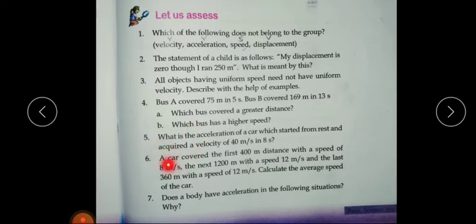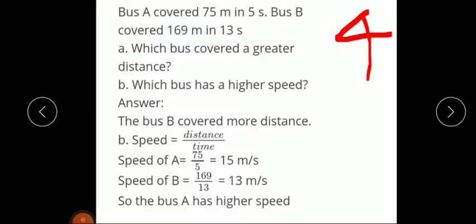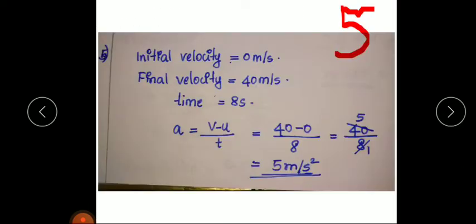Fifth question. What is the acceleration of a car which started from rest and acquired a velocity of 40 meter per second in 8 seconds? So we have to find the acceleration. Okay. So we know that acceleration a is equal to v minus u divided by t. So in this case, initial velocity is 0 because the car started from rest, therefore the initial velocity is taken as 0. Then final velocity is how much? 40 meter per second. Time taken is 8 seconds.